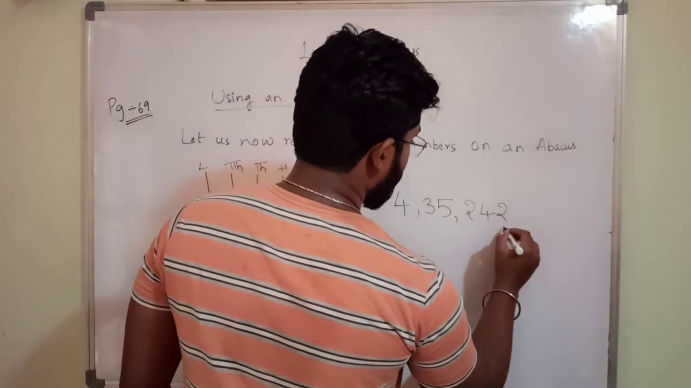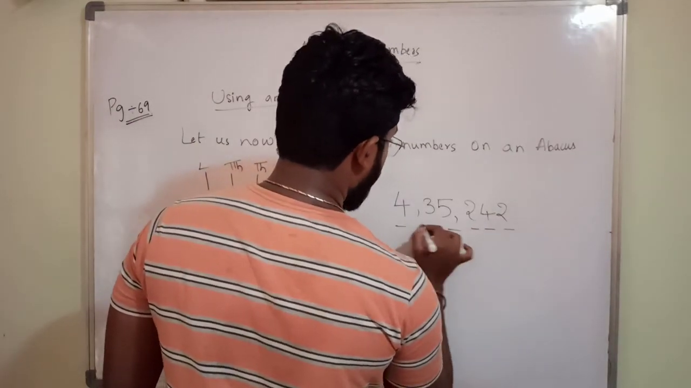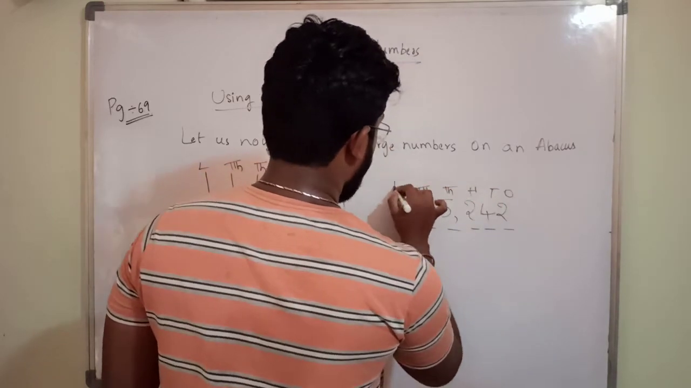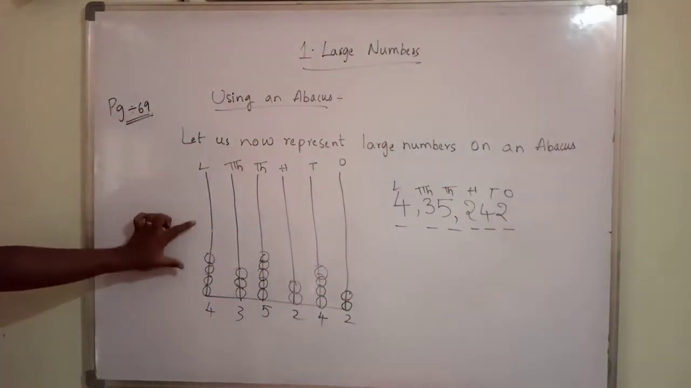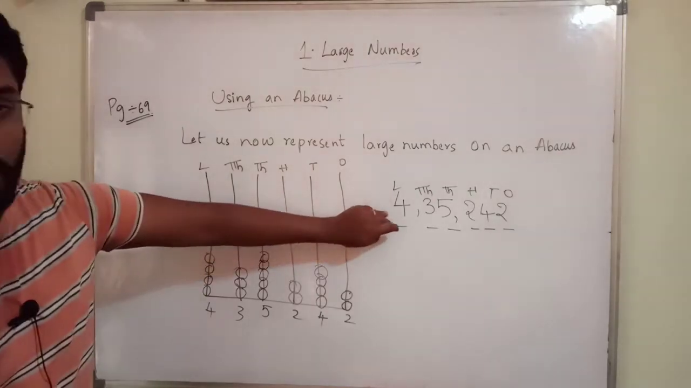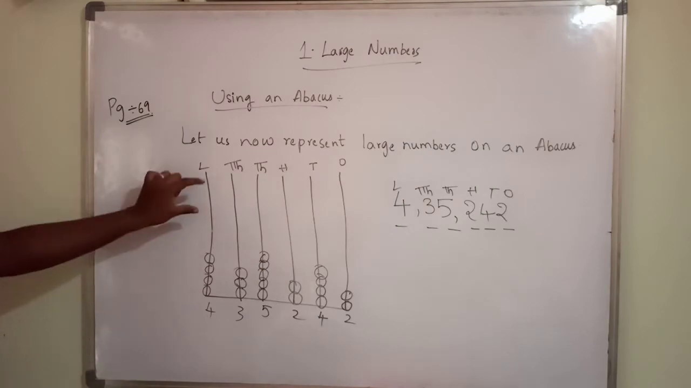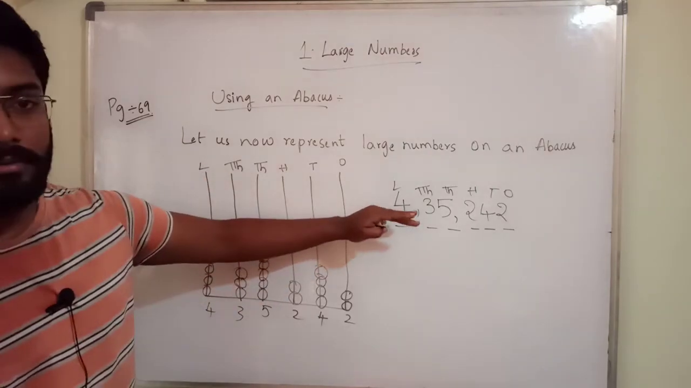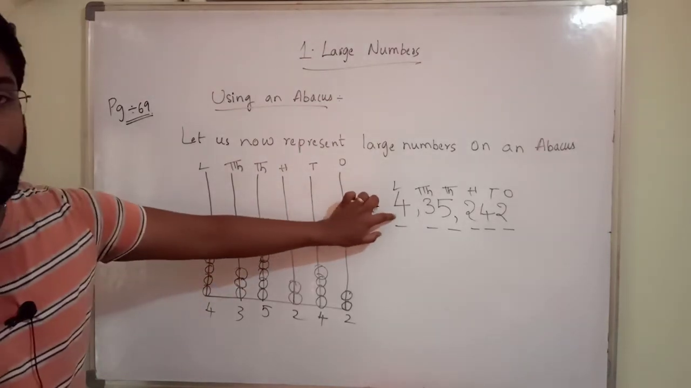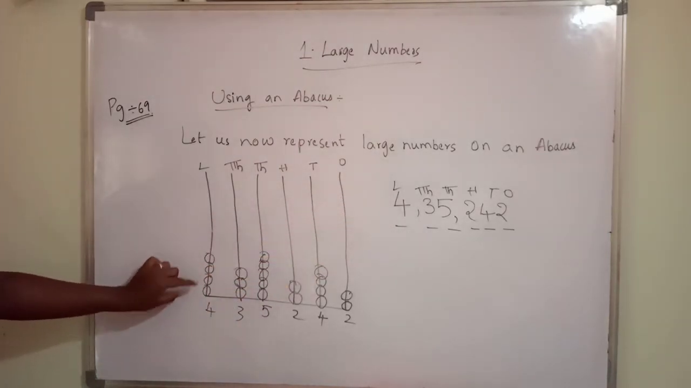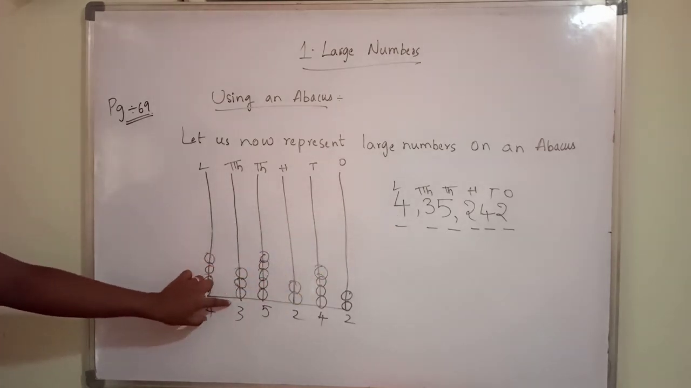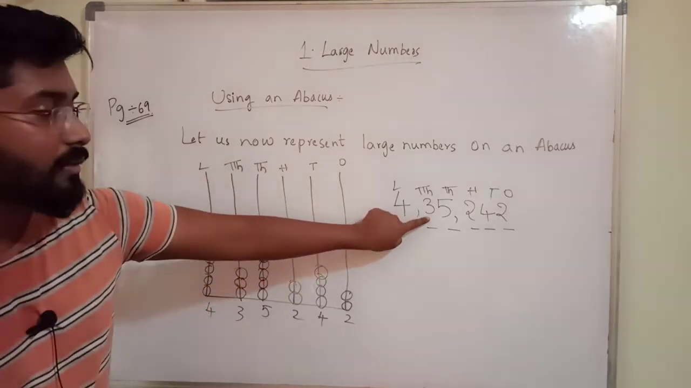Okay. Once again see. Ones, tens, hundreds, thousands, 10,000s, lakhs. In the lakhs rod, how many beads are there? 1, 2, 3, 4. 4, right? That many beads, that number you have to write. So 4 beads are there, so you should write 4 in the lakhs place. Here 3 beads are there, no? In the 10,000s place, write 3.